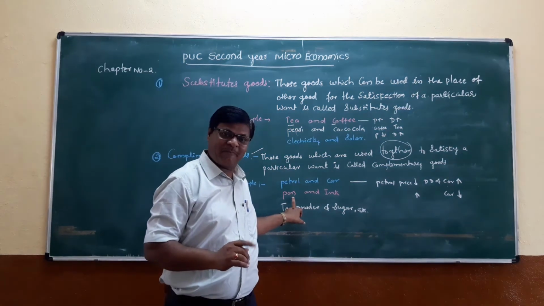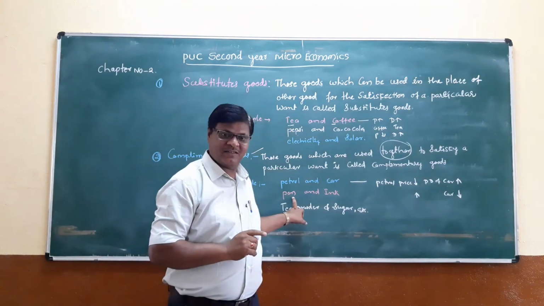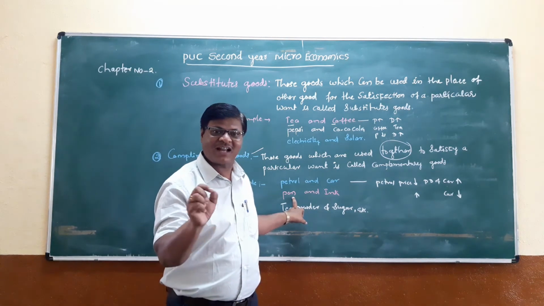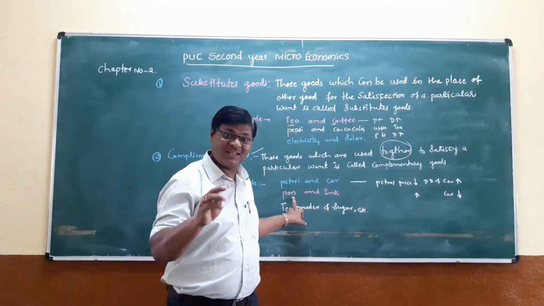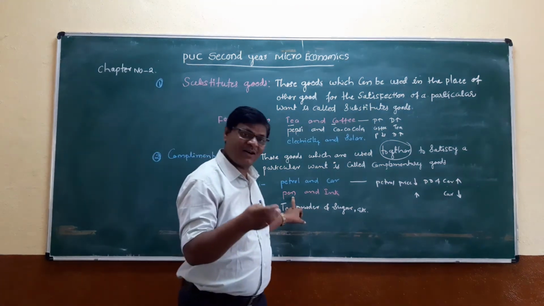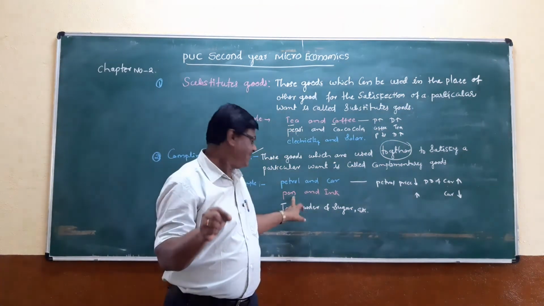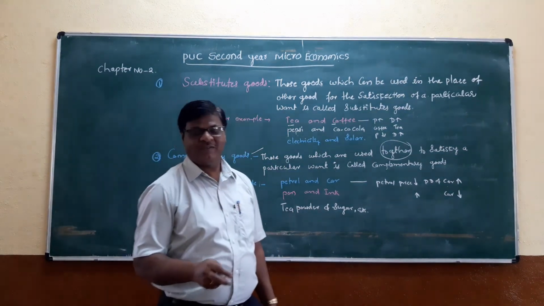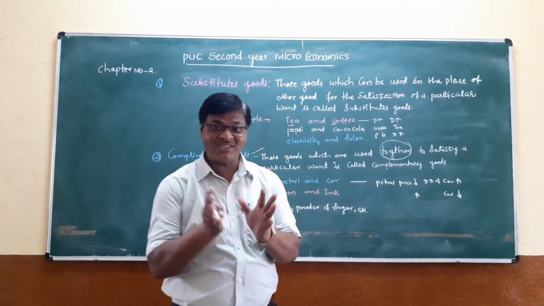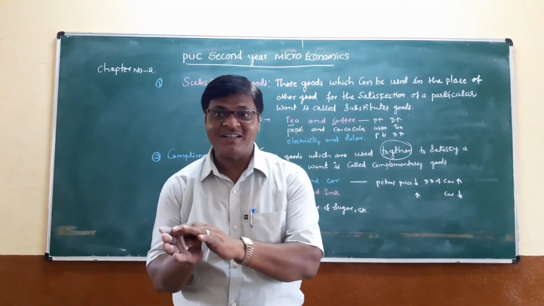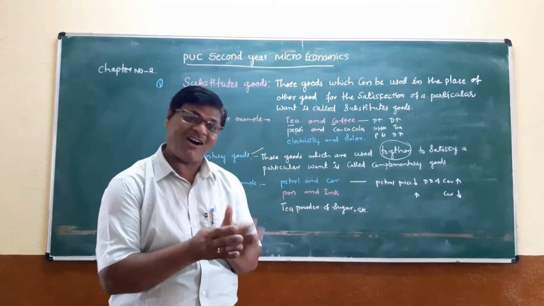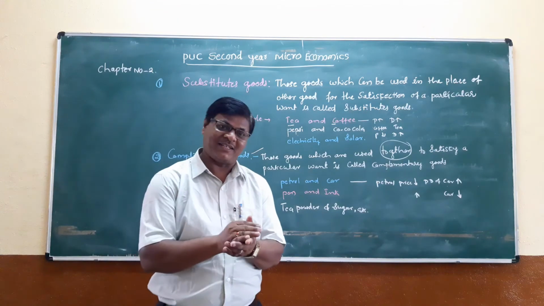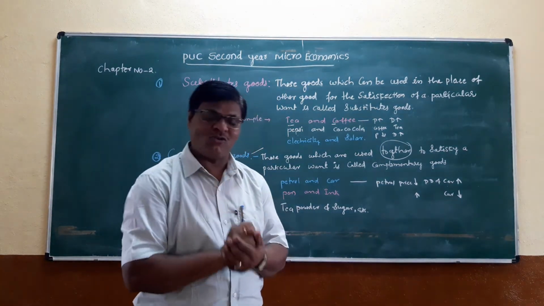For a second example, pen and ink. The pen requires ink. Without ink, we cannot write anything. We are using pen and ink together. Tea powder and sugar: without tea powder, there is no tea, and without sugar, there is no tea or coffee. The sugar and tea powder are used together. This is a complementary good.